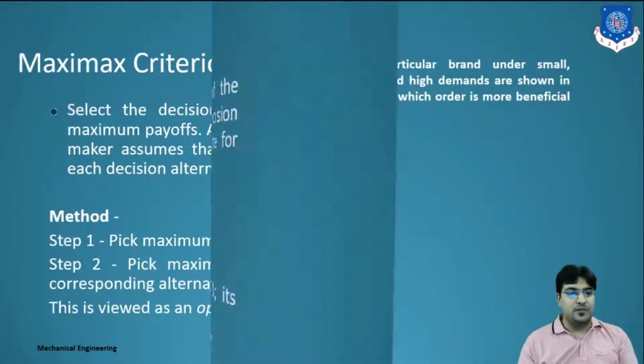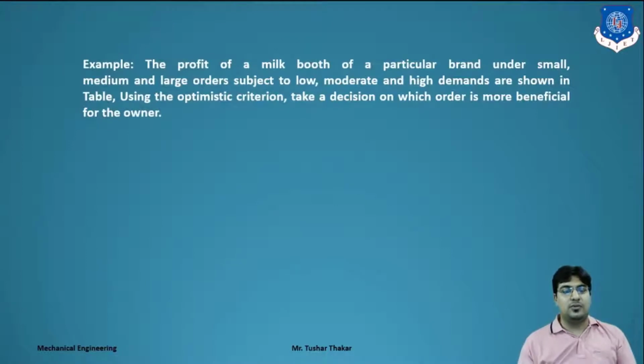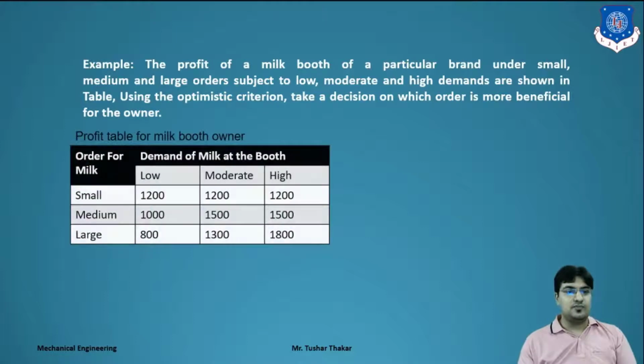These both steps we apply in an example. In the next slide, we have to find the Maximax criterion: the profit of a milk booth of a particular brand under small, medium and large orders, subject to low, moderate and high demands, is shown in the table. Using the optimistic criterion, take a decision on which order is more beneficial for the owner. So this is the profit table given.